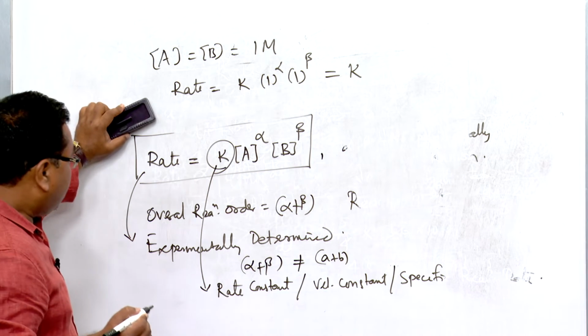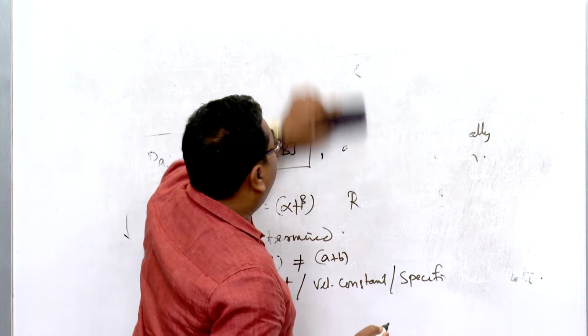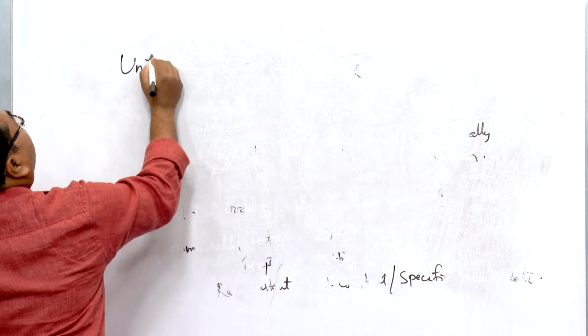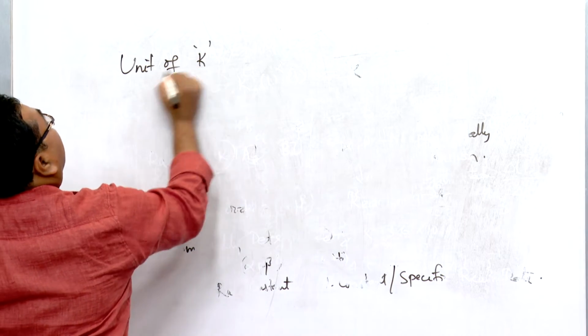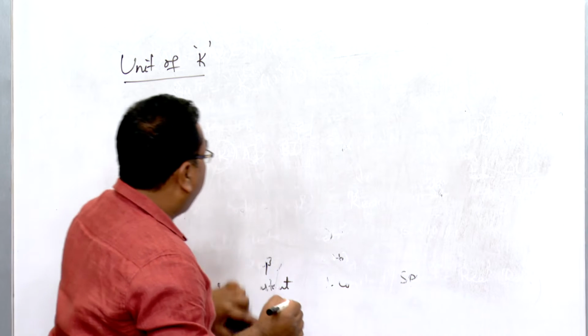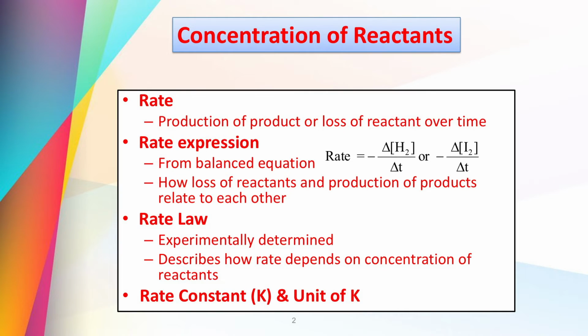Now I will come to the unit of the rate constant. This is also a very important aspect of the chapter. Unit of k. k stands for the rate constant or velocity constant or specific reaction rate. Why do we use the term specific here? Specific stands for the rate of reaction when the molar concentrations of the reactants are at a specific value. What is that specific value? 1 molar. Therefore, the term specific reaction rate is also used.